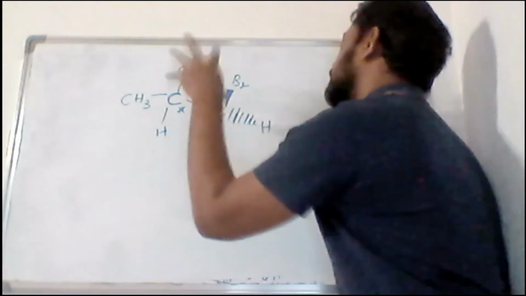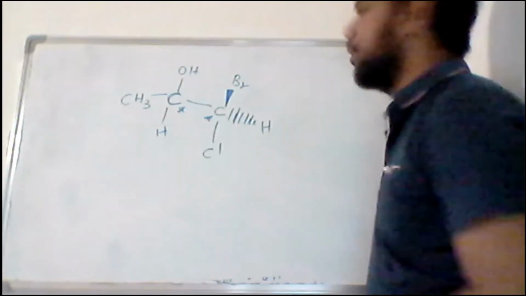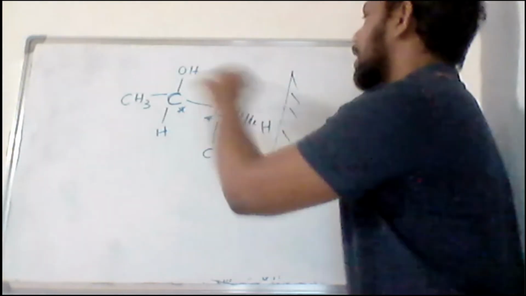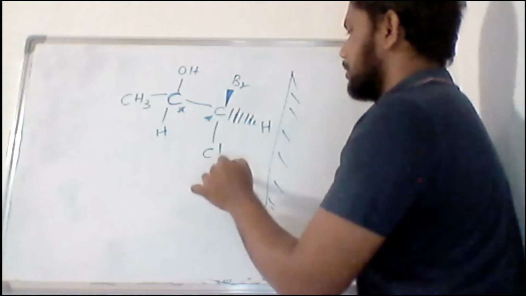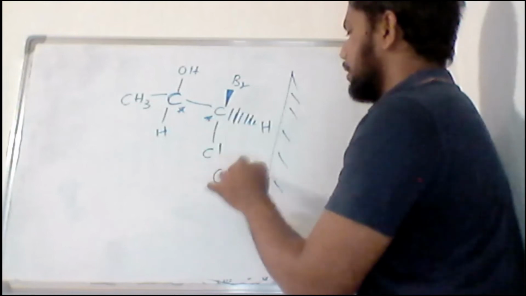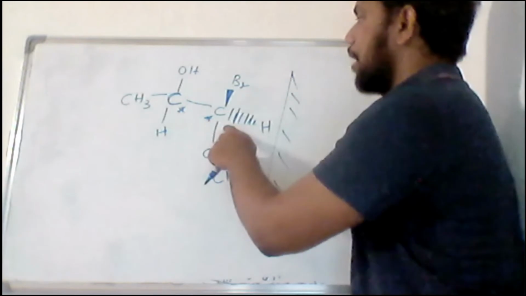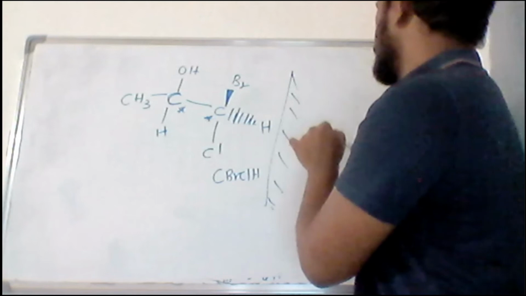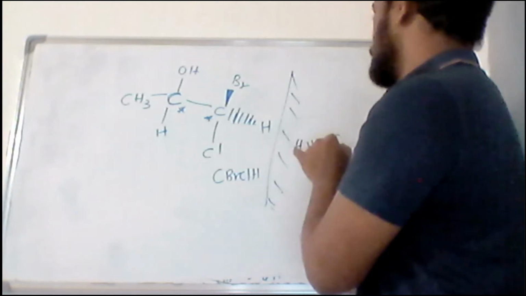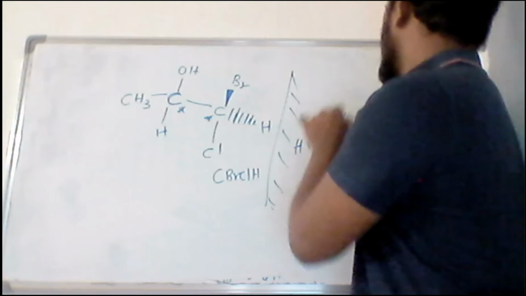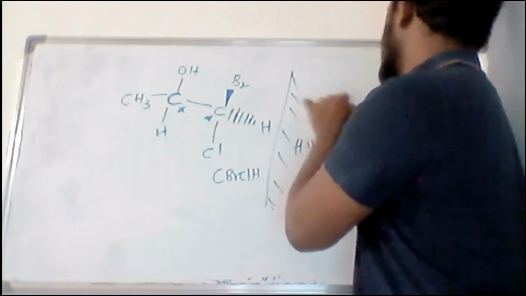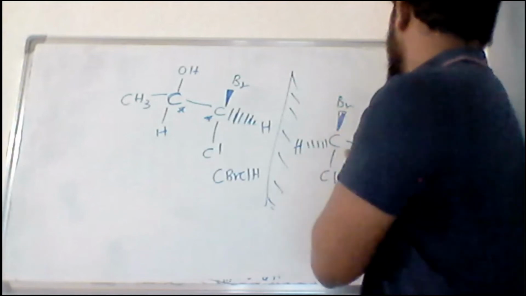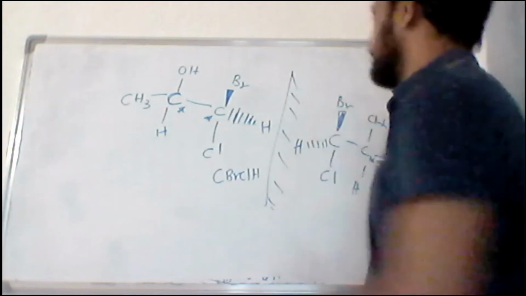When you want to consider this as an enantiomer, this is what your enantiomer looks like. This part is Br, Cl, H. So this carbon has hydrogen, chlorine and bromine. When you have this one, it will be like this: hydrogen and chlorine, and Br will be like this, and there will be hydrogen, oxygen, CH3 and hydrogen.